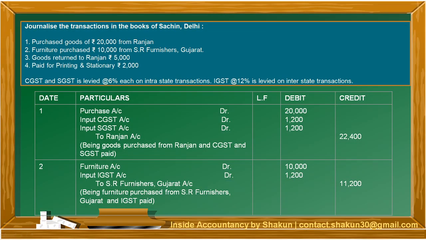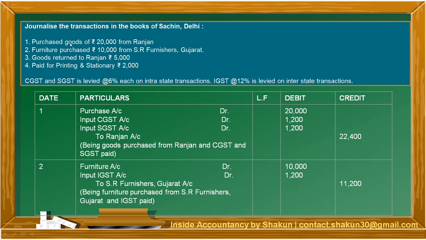Now, let's take an example based on these entries. I've just taken a small example and I'll be journalizing it for you. First transaction is purchased goods of 20,000 from Ranjan, and there are other transactions also, but in the end it is written CGST and SGST is levied at 6% each on intrastate transactions. IGST at the rate of 12% is levied on interstate transactions.